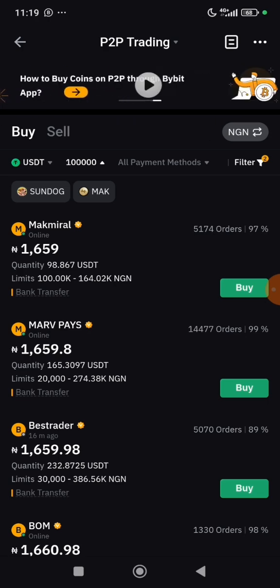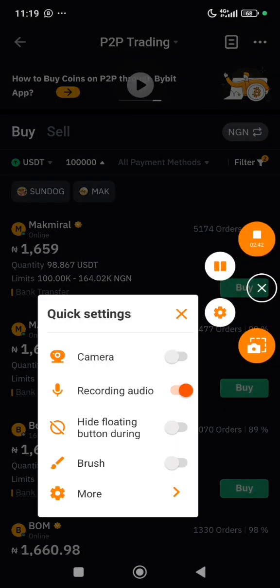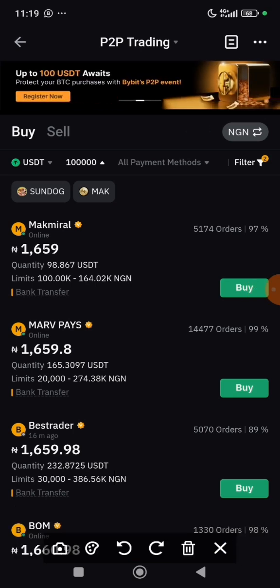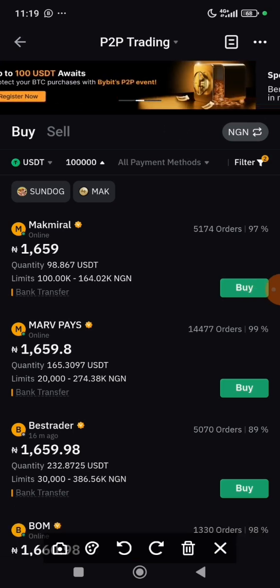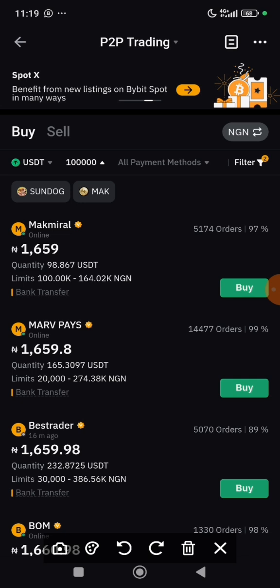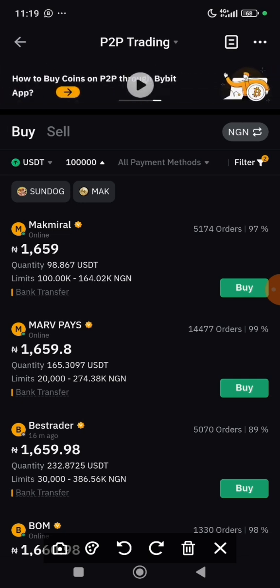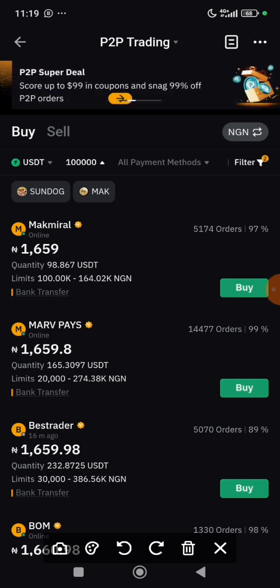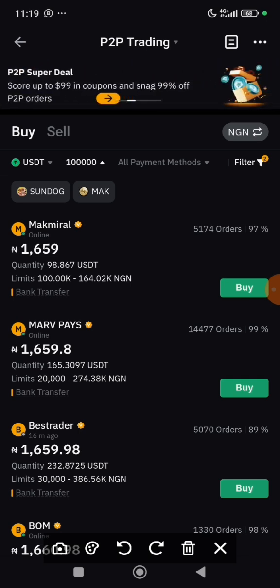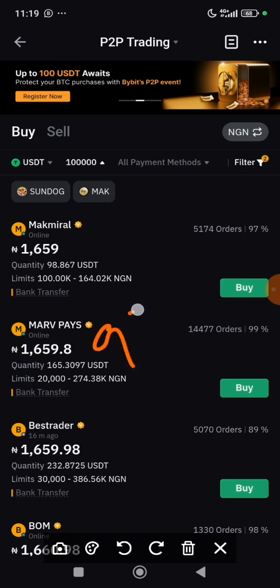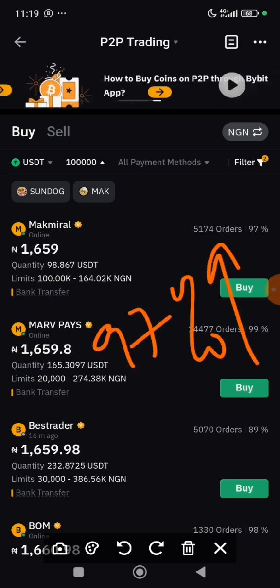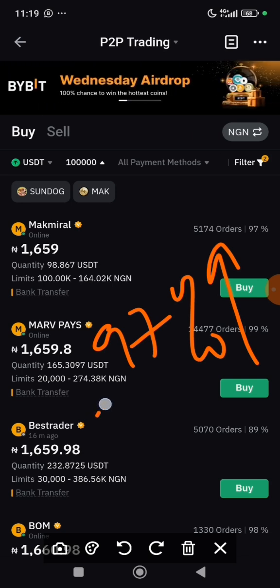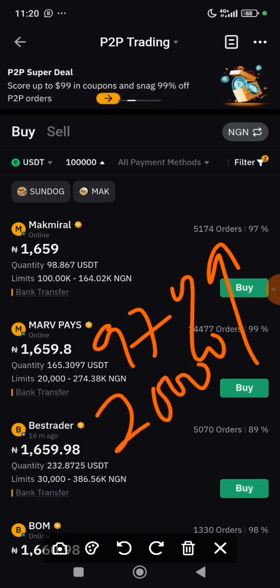And then please pay attention here. Very important. Now, I want to trade with only those who have high volume of orders or transactions. Why? Because they will not waste my time. I want to trade with those who have high volume of transactions and high rating. Let's say from 97% and above, and the volume of transaction should be from 2,000 and above.